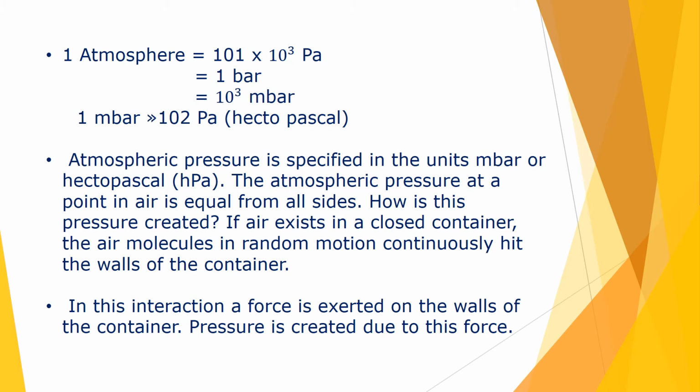The atmospheric pressure at a point in air is equal from all sides. So how is this pressure created? If air exists in a closed container, the air molecules are in continuous random motion and they are hitting the walls of the container. In this interaction, a force is exerted on the walls of the container and pressure is created due to this force only.